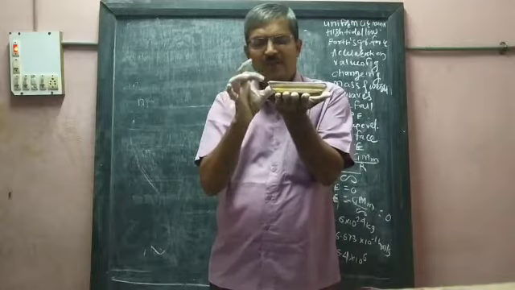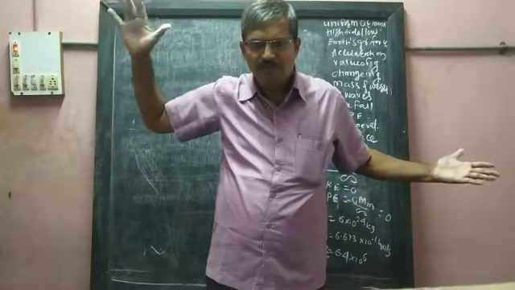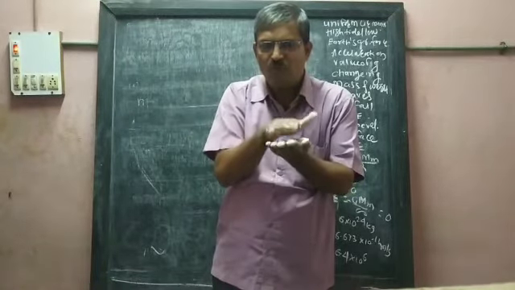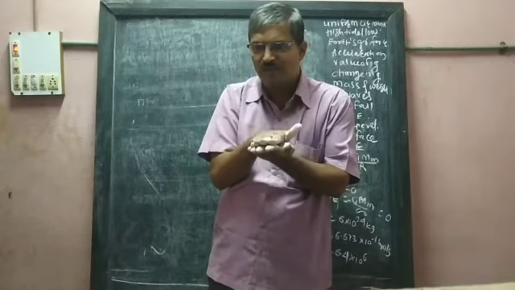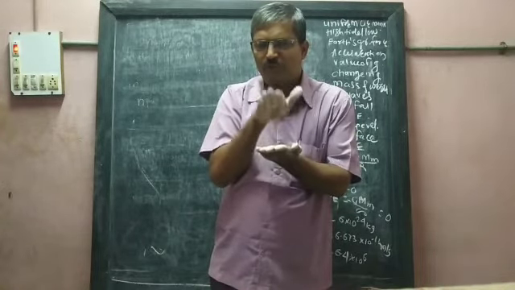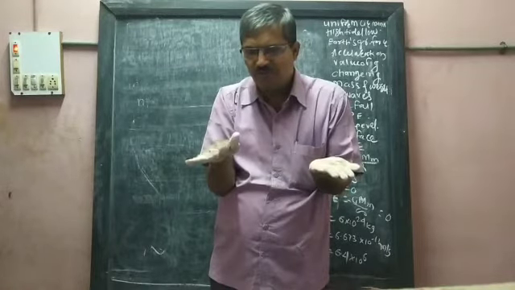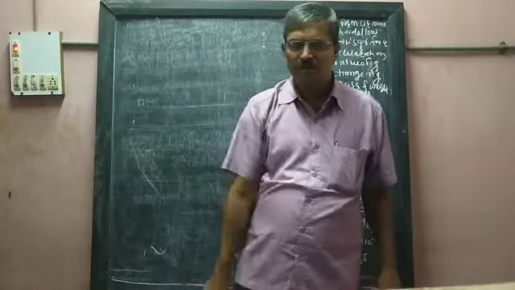But if I release my hand, what will happen? The duster falls down. Means when there is no external force applied on the body other than gravitational force, then that body will fall down. This is called free fall.